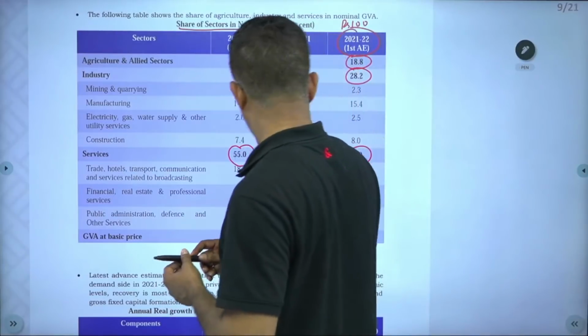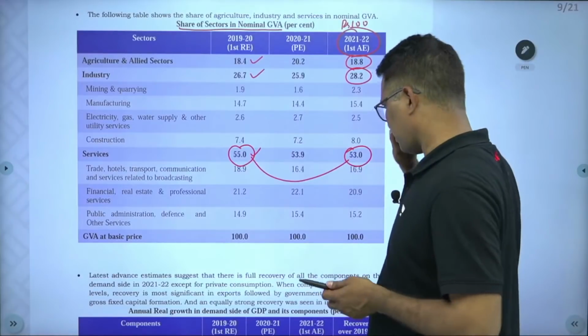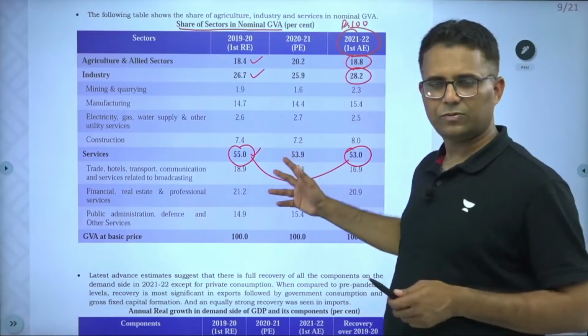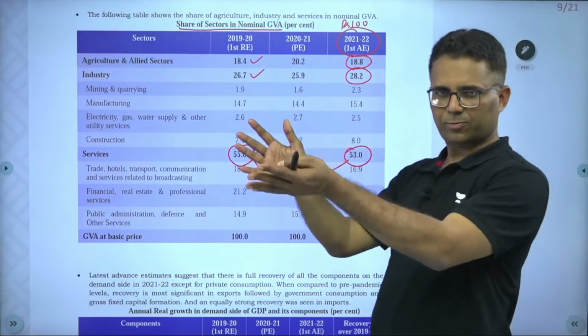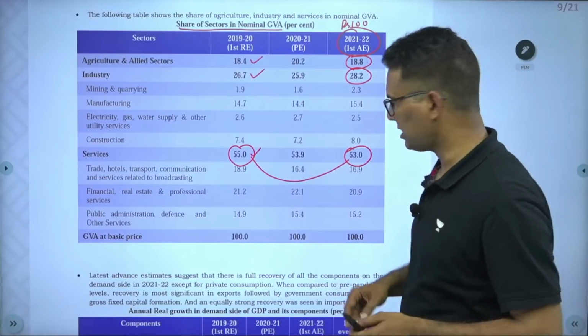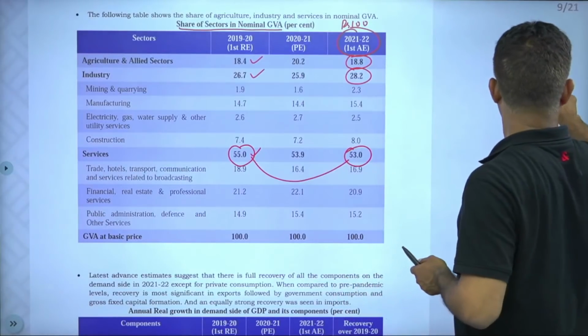Okay, now the next analysis. This was from the supply side perspective: the agriculture sector, industrial sector and services sector. Now the next analysis is about